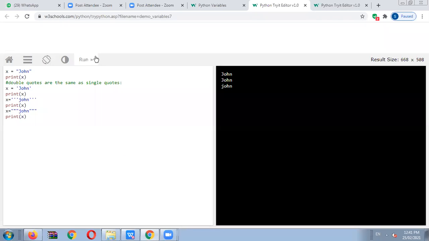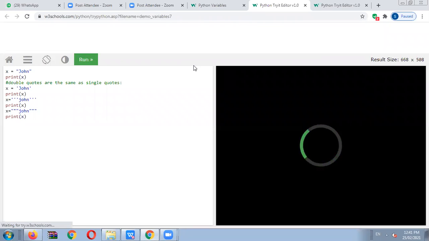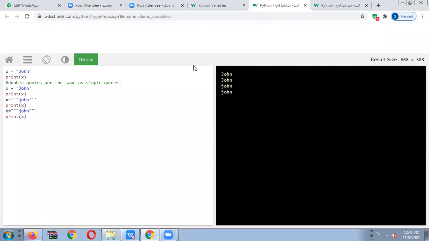Now we will print the x value. Will it show the result or not? We have to check here. Yes, it works. It means in Python programming, single inverted, double inverted, and triple inverted commas all get executed with the same code.